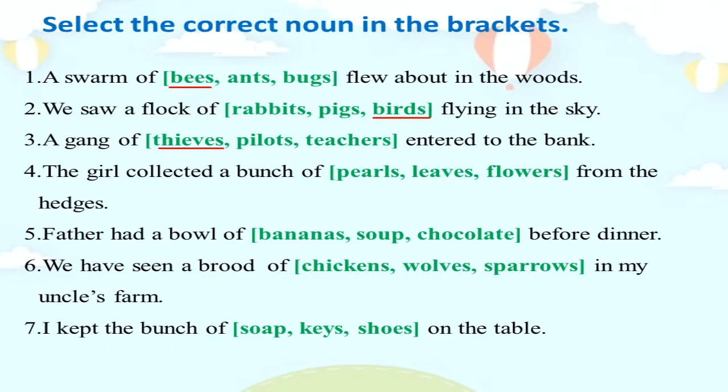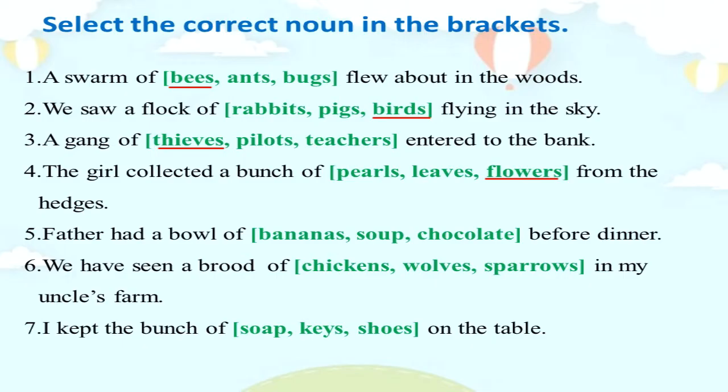Number 4. The girl collected a bunch of pearls, leaves, flowers from the hedges. How did you complete the sentence? The girl collected a bunch of flowers from the hedges. Number 5.